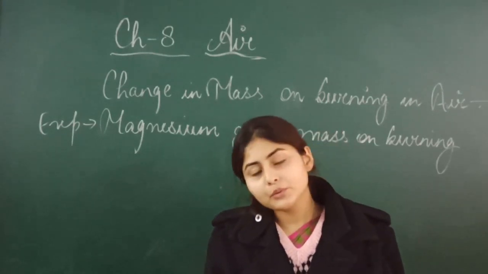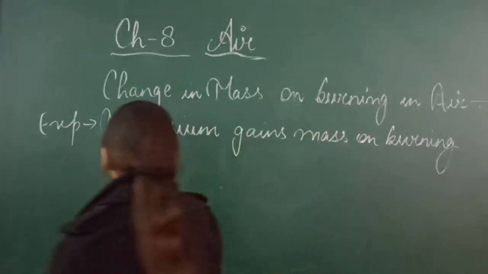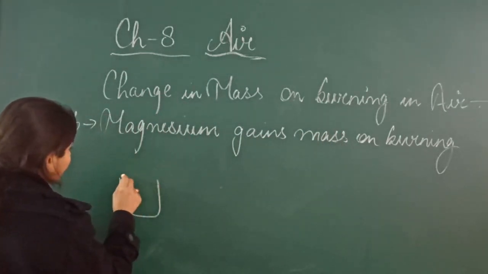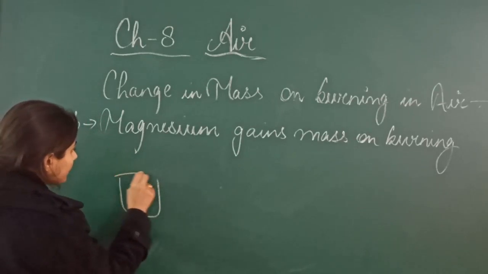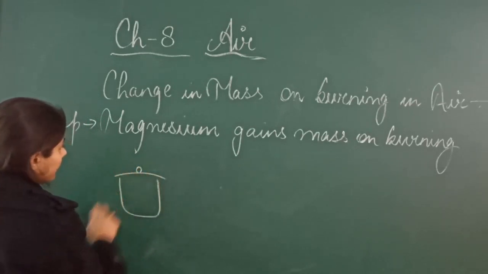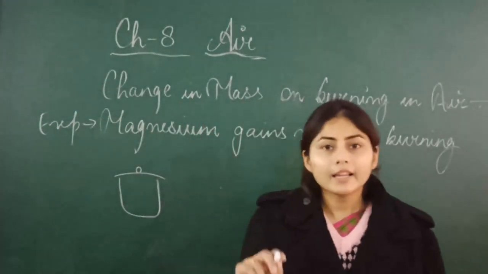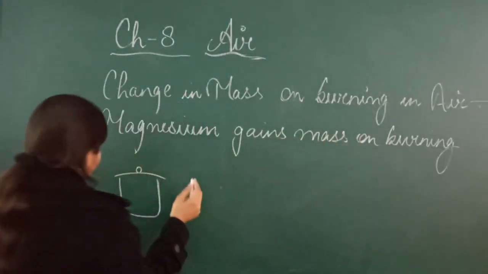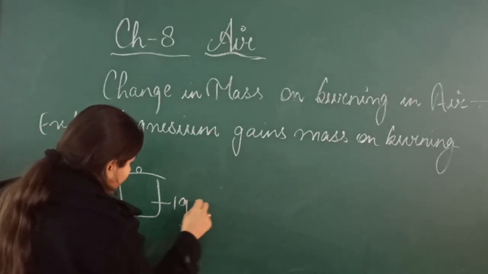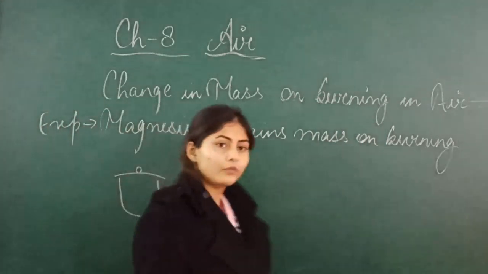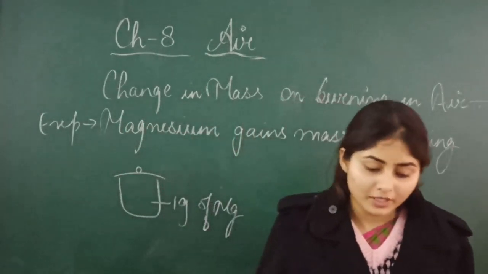So what you have to do is take a porcelain crucible. For example, I have taken this porcelain crucible with a lid. This is the lid. And in this porcelain crucible, I have taken 1 gram of magnesium. You have to take 1 gram of magnesium.